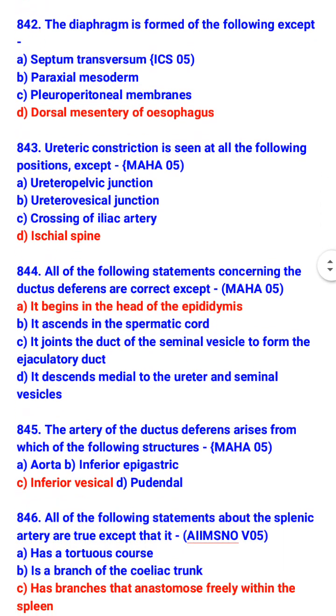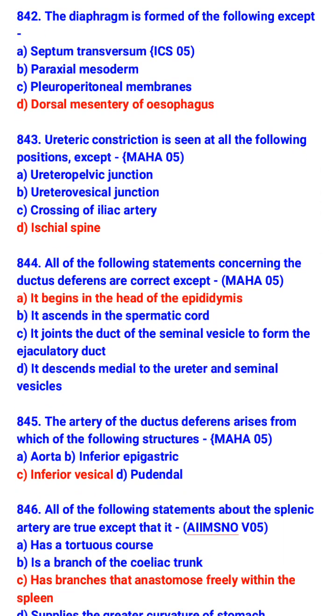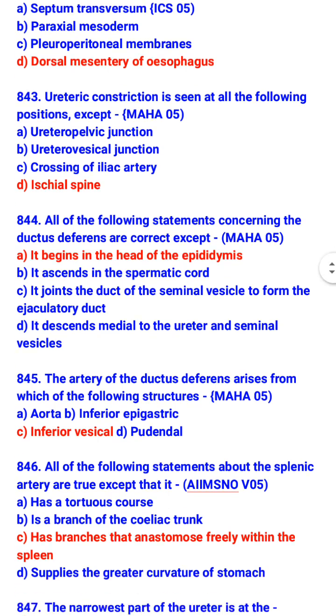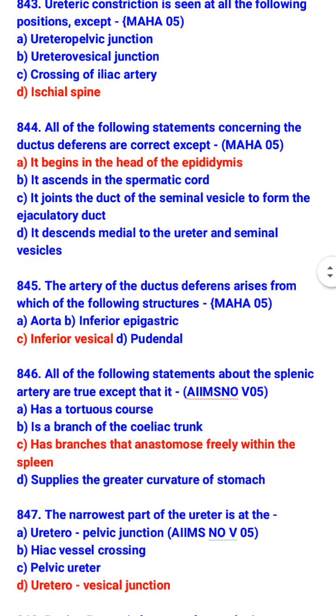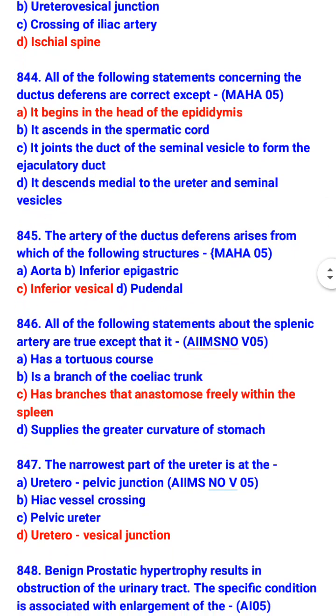All of the following statements concerning the ductus deferens are correct except that it begins in the head of the epididymis. So which are the statements concerning ductus deferens? It ascends in the spermatic cord, it joins the duct of seminal vesicle to form the ejaculatory duct, and it descends medial to the ureter and seminal vesicles. The artery of the ductus deferens arises from which of the following structures?